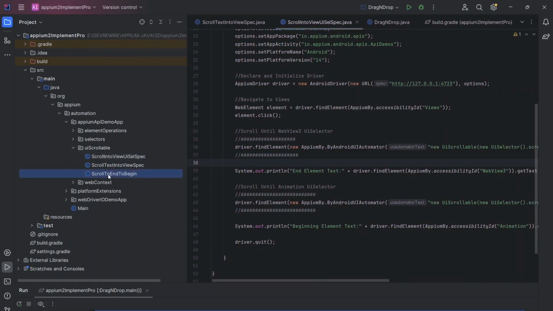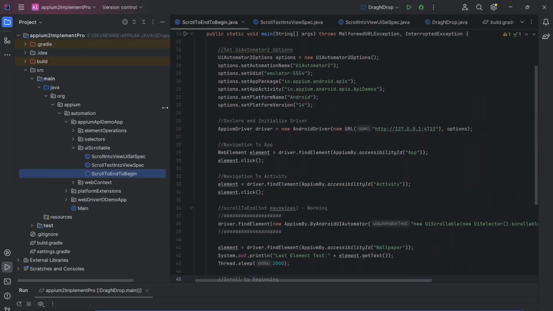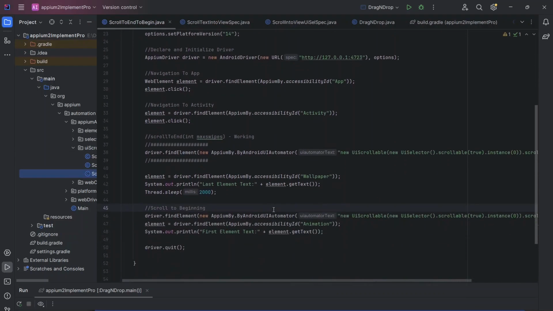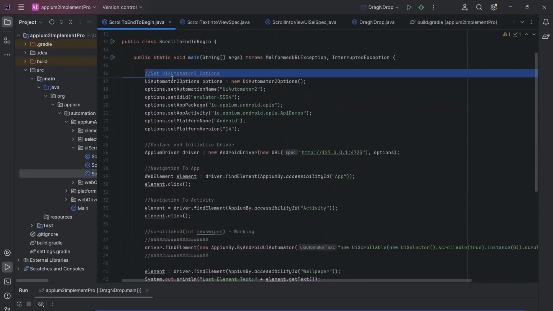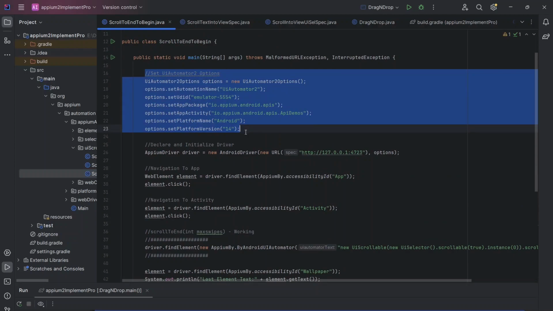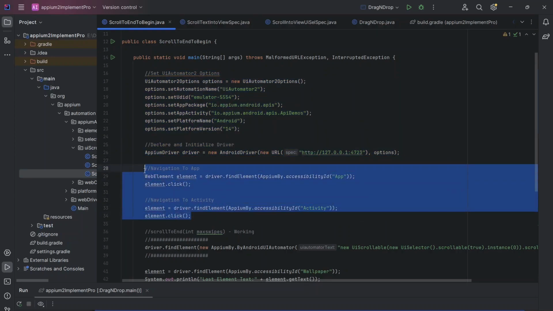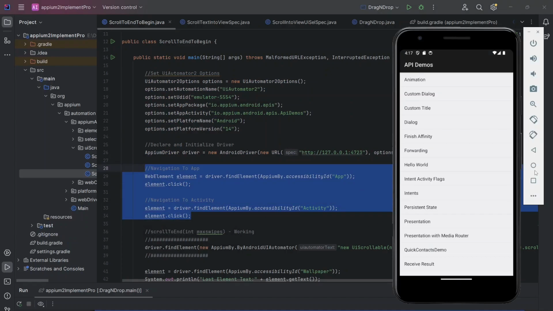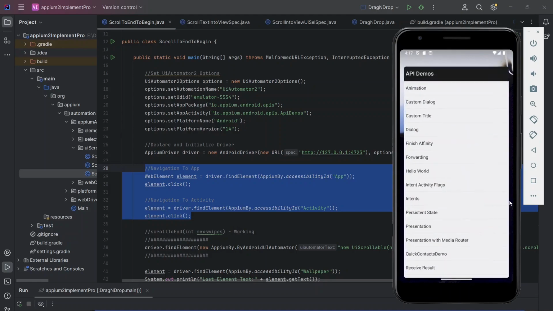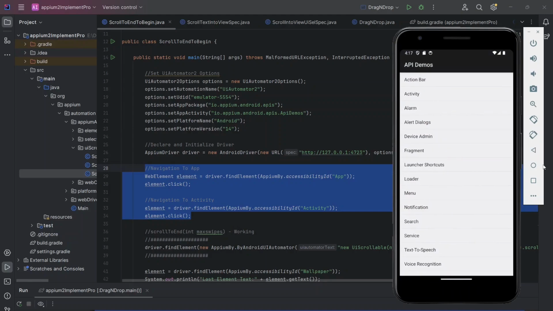So here I have one simple class I have already created. We do not have much code over here. Directly we need to apply the UI automator options, followed by the driver definition and the navigation. This is the navigation that we need to apply. What is that navigation? Activity. This is the navigation.